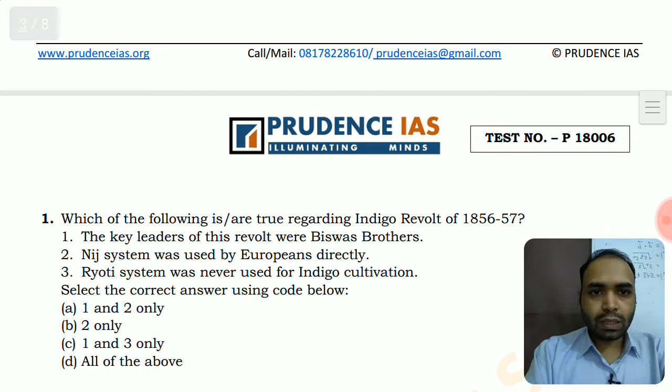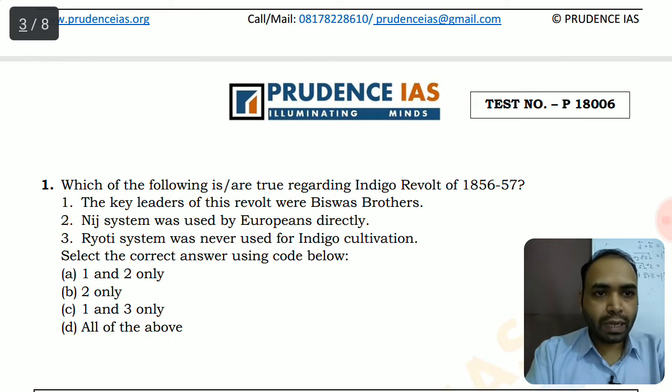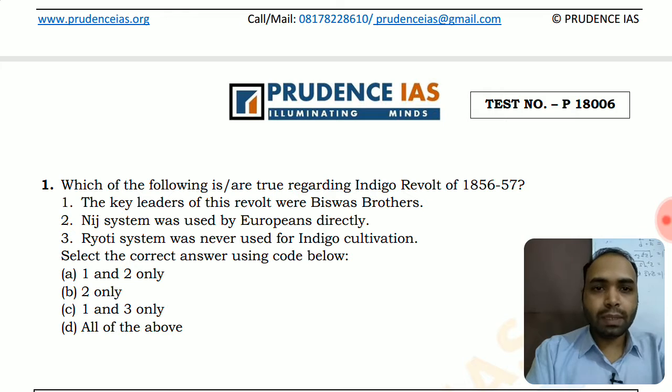Which of the following are true regarding the Indigo Revolt of 1857? The key leaders of this revolt were Biswas brothers. Niche system was used by Europeans directly for the cultivation of indigo. Riot system was never used for indigo cultivation. This is a moderate to difficult question; if you have knowledge of the ownership of these indigo plantations, then only you will be able to solve this first MCQ. So the explanation goes like this: niche system was when the Europeans directly controlled the plantation of indigo.